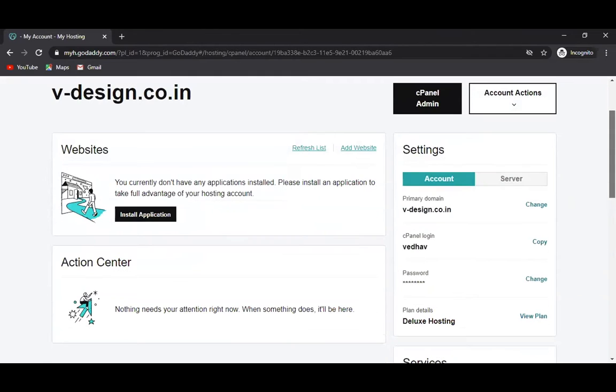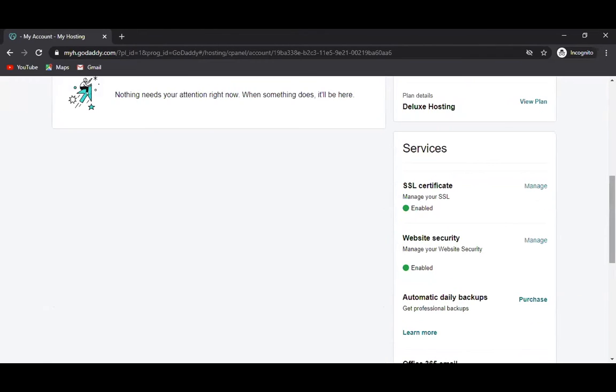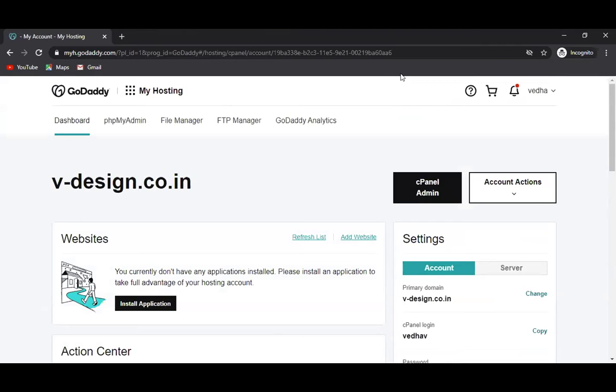FTP, if you want, just scroll to the top of the page. So this dashboard has PHP admin, file manager, FTP manager, GoDaddy Analytics. These are things you can manage separately. But to access cPanel, here you can go to the cPanel admin.